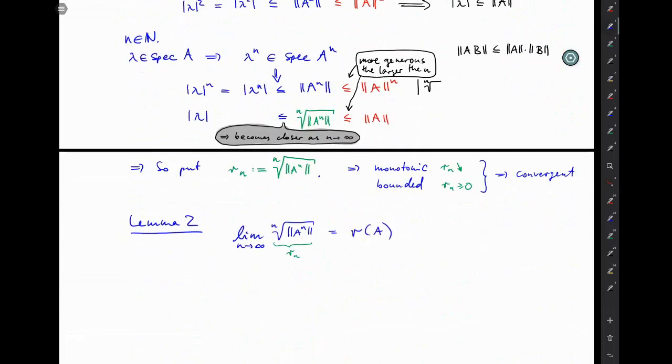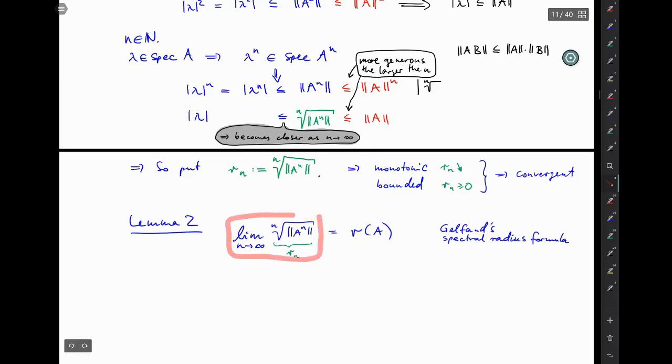And this is Gelfand's celebrated spectral radius formula. Why is it celebrated? Well, it's kind of aesthetical. It's somehow unexpected. Why is it unexpected? Well, because the right-hand side, the spectral radius, is an algebraic concept. I mean, spectrum is defined in terms of invertibility, non-invertibility.